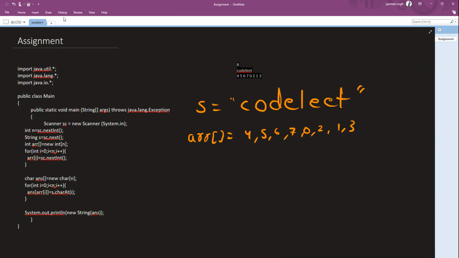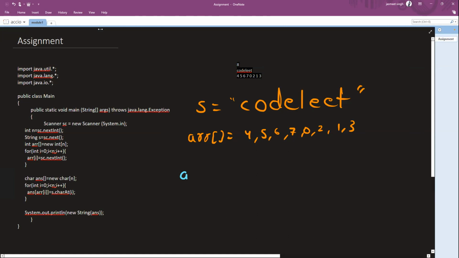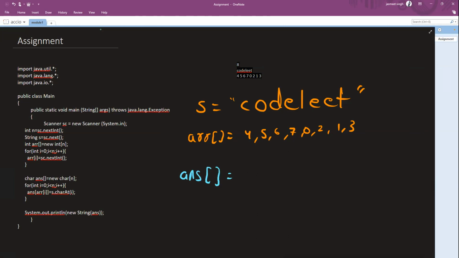After this, I started to create the answer. How did I create the answer? I created an answer array. Now this is a character array, and this was the integer array. It's basically the same. What I did is I created these n space-separated blocks that were initially holding empty values.